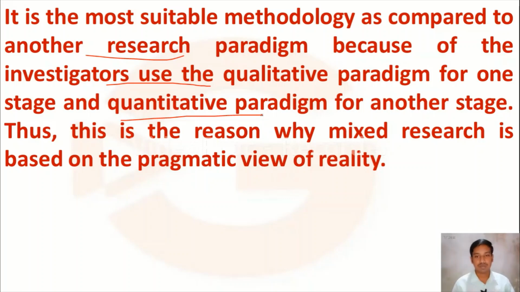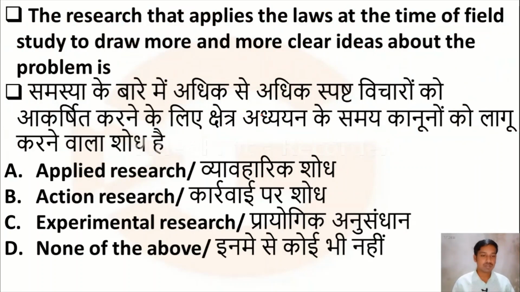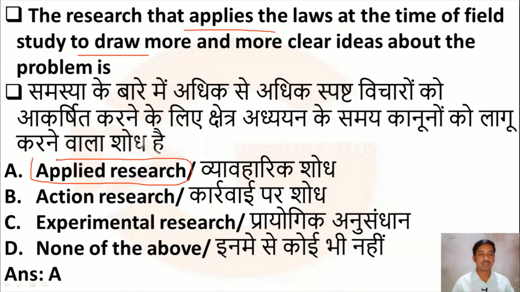The next question: the research that applies the laws at the time of field study to draw more and more clear ideas about the problem is option A, applied research, option B, action research, option C, experimental research, option D, none of the above. Here the right answer is option A, applied research. Applied means the researcher is going to apply the laws and principles at the time